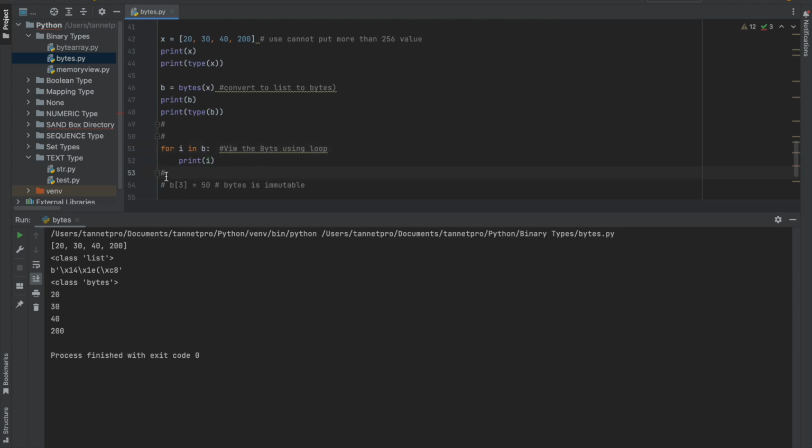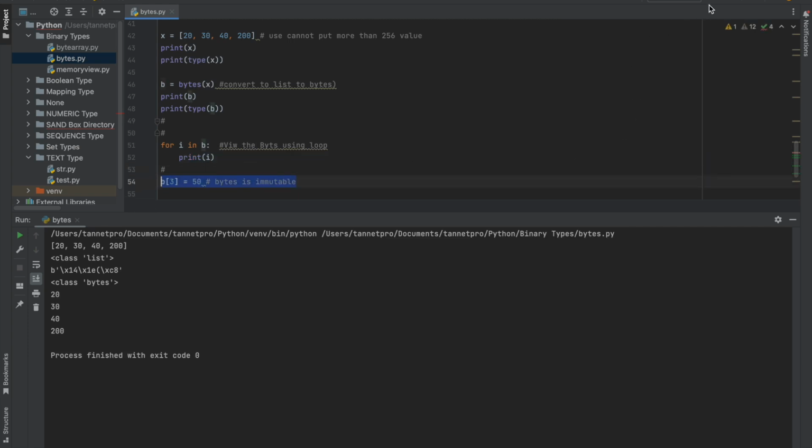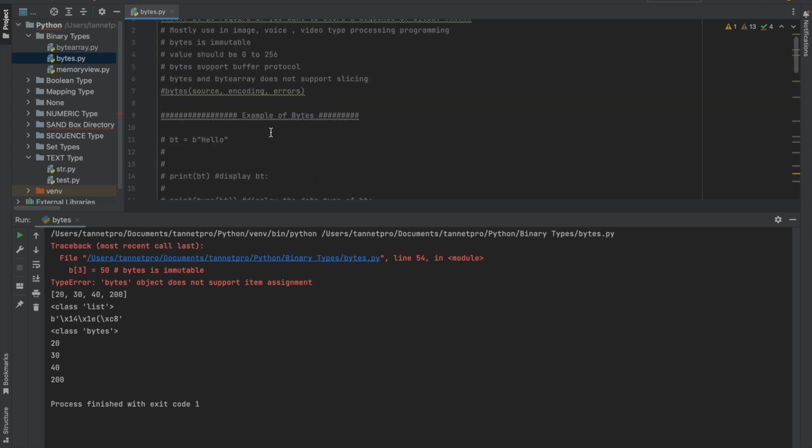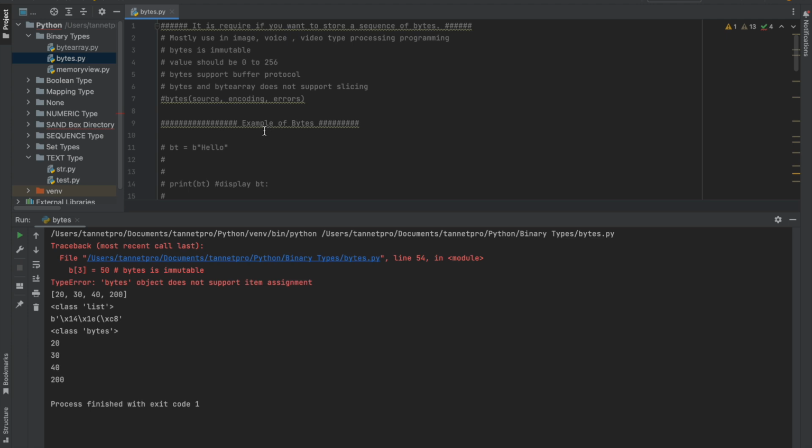And as I told you, bytes is immutable. Let me show you again. Yeah, it is throwing an error: bytes object does not support item assignment. In a sense, it's immutable. If you want to edit, this command is required. I try to edit it, but it's throwing an error because it's immutable. I cannot edit it. So the bytes part is more or less clear, the basic part.